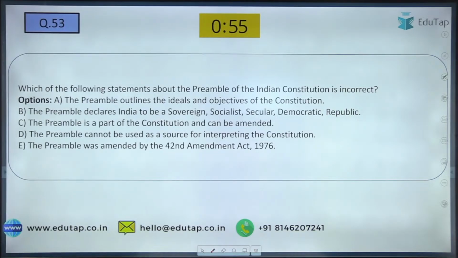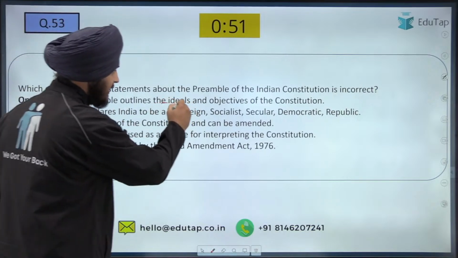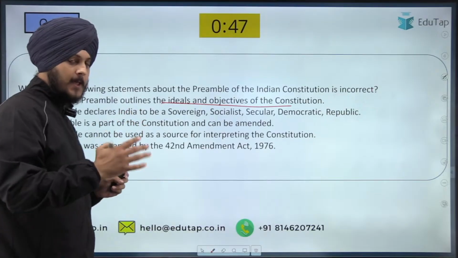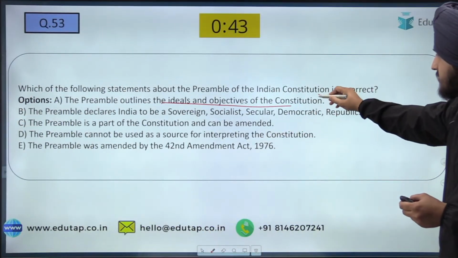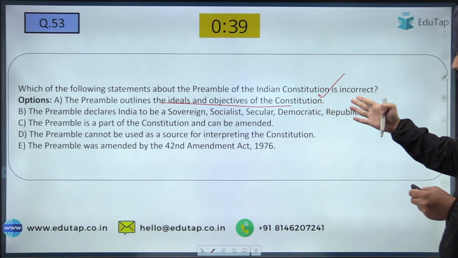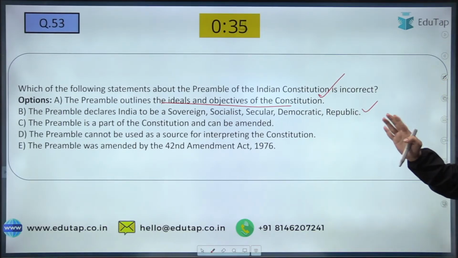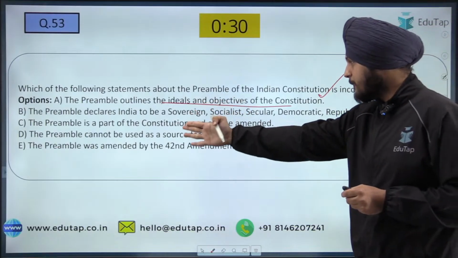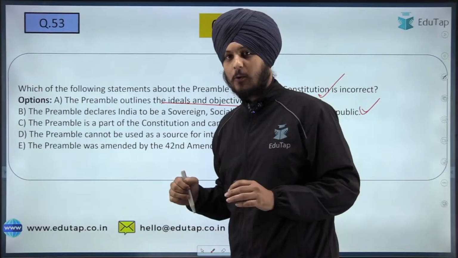So if I read the options for you, the first option is the preamble outlines the ideals and objectives of the Constitution. This is very much a right fact that yes, preamble outlines such objectives that are enshrined in the Constitution. Then preamble declares India to be a sovereign, socialist, secular, democratic and republic. This is a very straightforward option. If you have read preamble, you must have seen all these terms. Fine. Then preamble is a part of a Constitution and can be amended. Is it a right option or not?